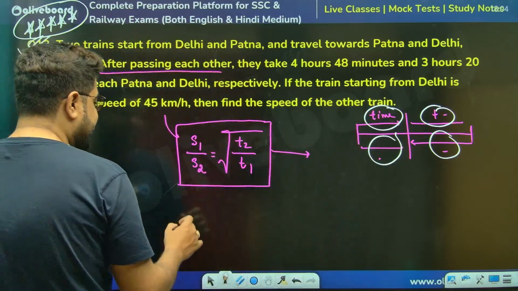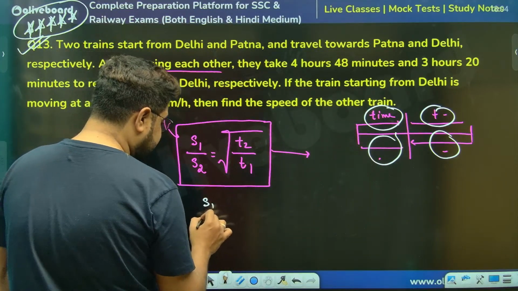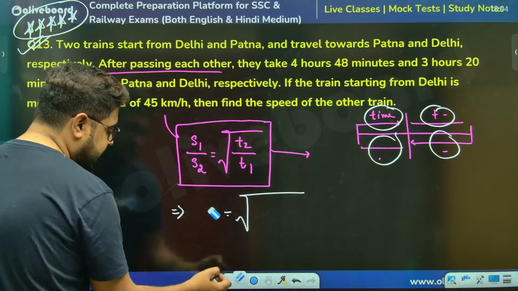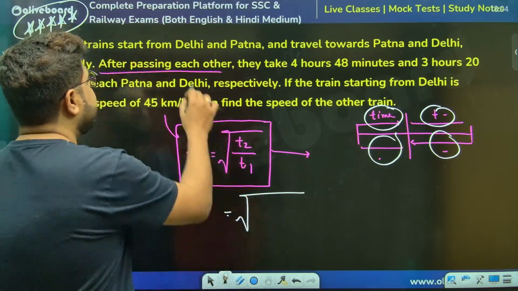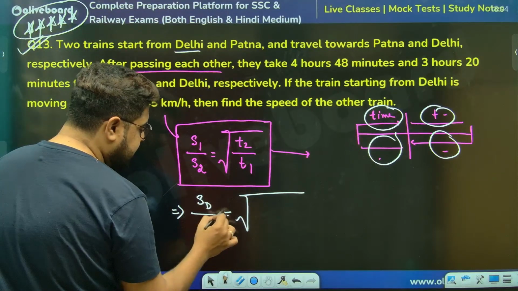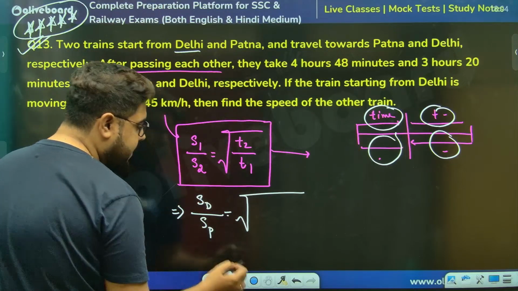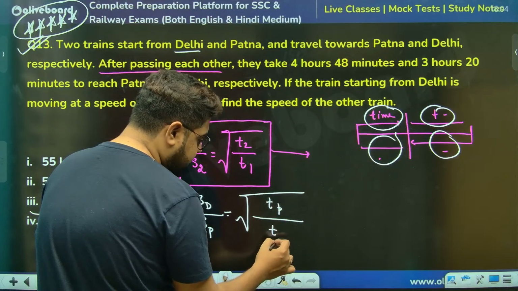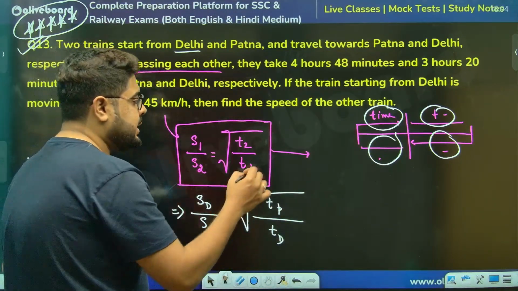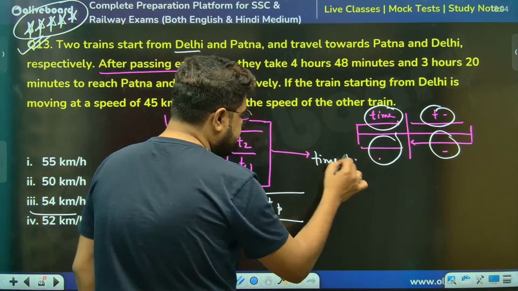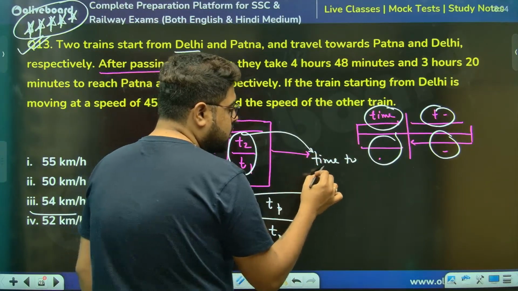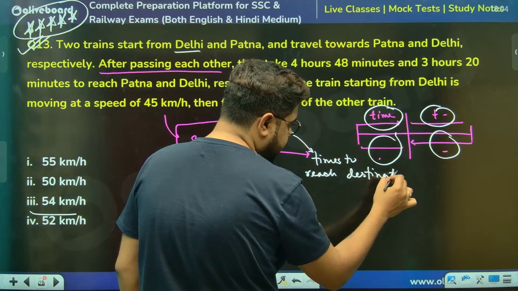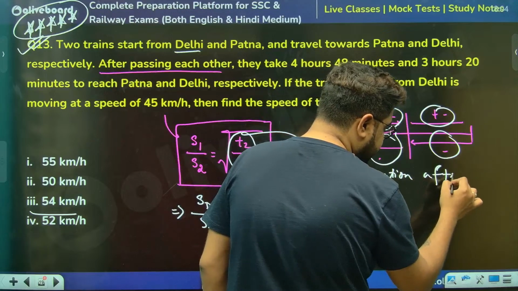I should not write S1, S2 because that will create confusion. So one train started from Delhi: SD is the speed of the Delhi train, and the speed of the Patna train. So this will be the opposite train, the time of the Patna train over the time of the Delhi train. These times are the times to reach the destination after meeting.